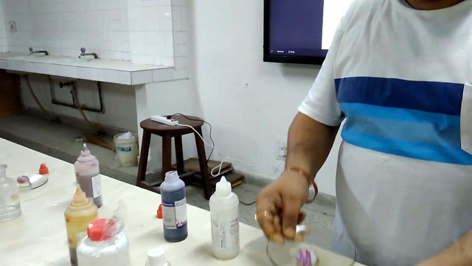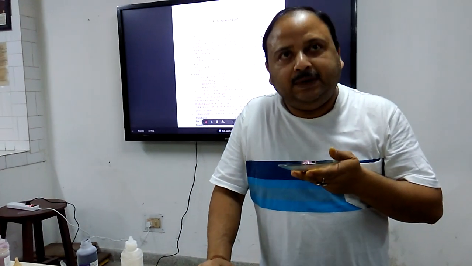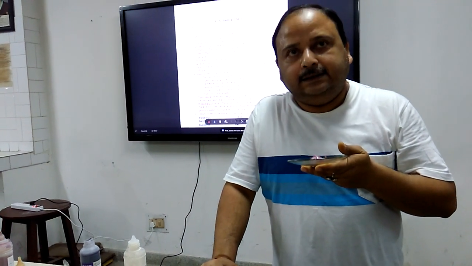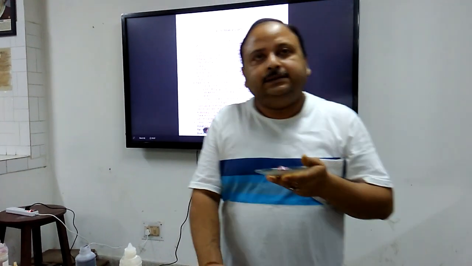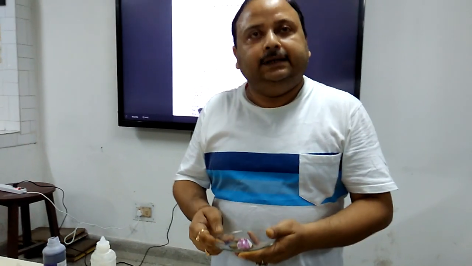Whereas after adding the acid, the smell remains as it was before. It means that these indicators, which we call olfactory indicators, change their smell or odor when we add a base, but after adding an acid, we will not observe any change in the smell. We call these olfactory indicators.